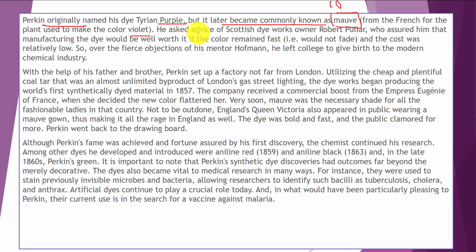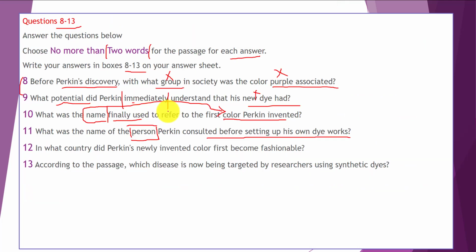He asked advice of the Scottish dye works owner Robert Fuller. This is our answer for question 11. He assured him that manufacturing the dye would be well worth it if the color remained fast, and the cost was relatively low. Now let's go back to the questions for the answer to these two questions as well.